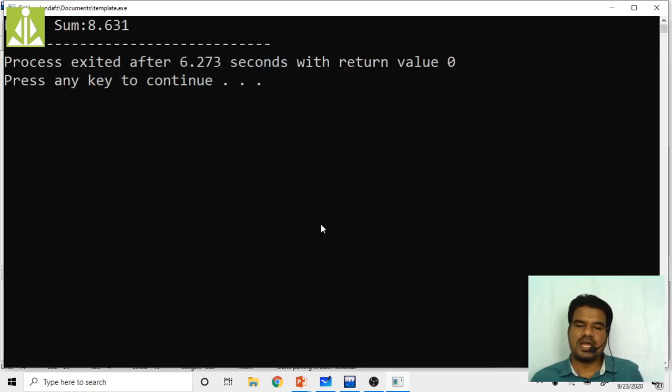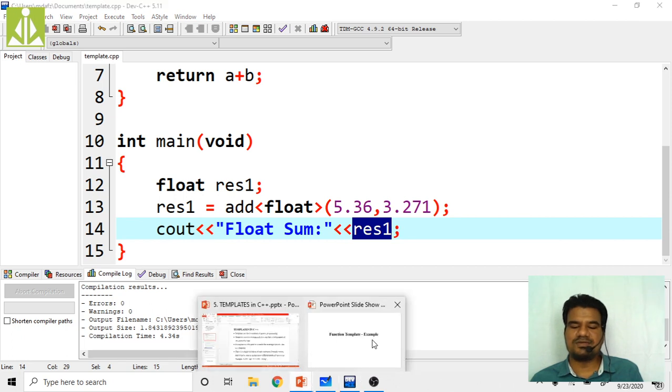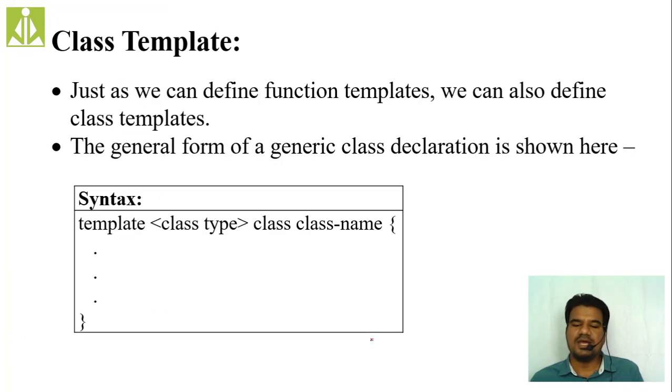So in this way, 8.631, you can make your template independent of the type. Like your functions, for classes also you can write what we call type-independent code. That is nothing but you can make your class also a template.